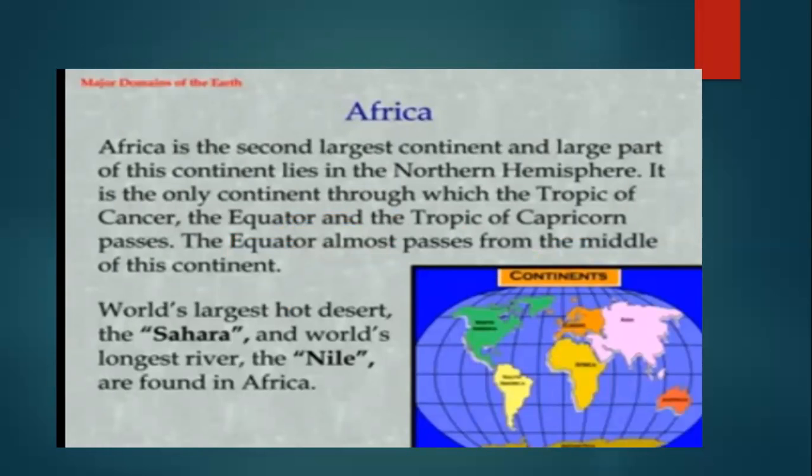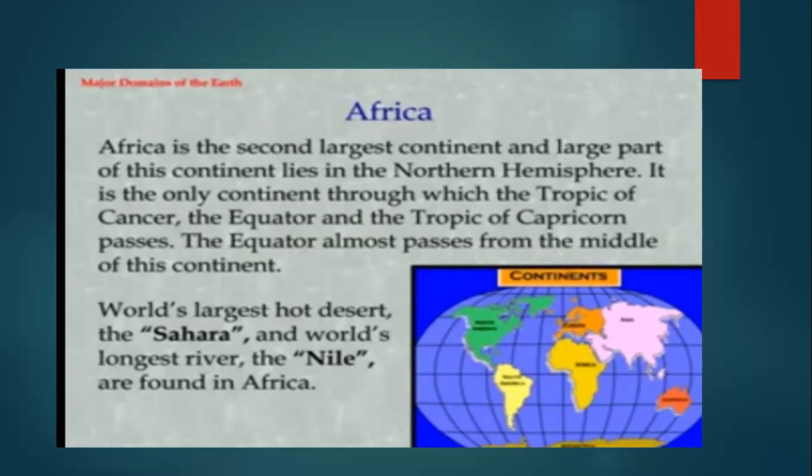Okay. Now, what is the specialty of Africa? Africa is the second largest continent after Asia. And it is the only continent through which the Tropic of Cancer, the equator, and the Tropic of Capricorn pass. Now, in Africa, you will see the world's largest hot desert.